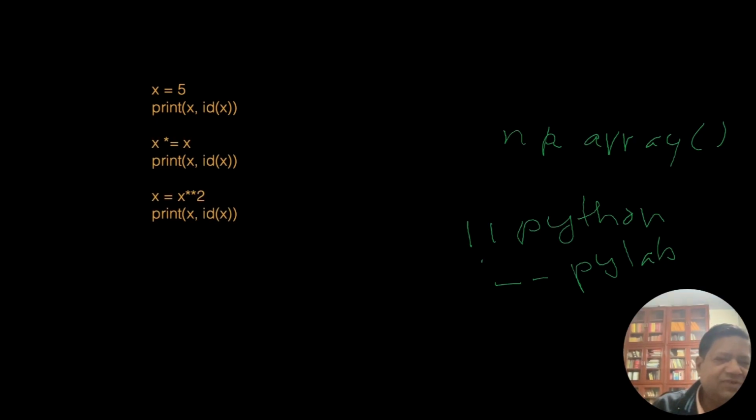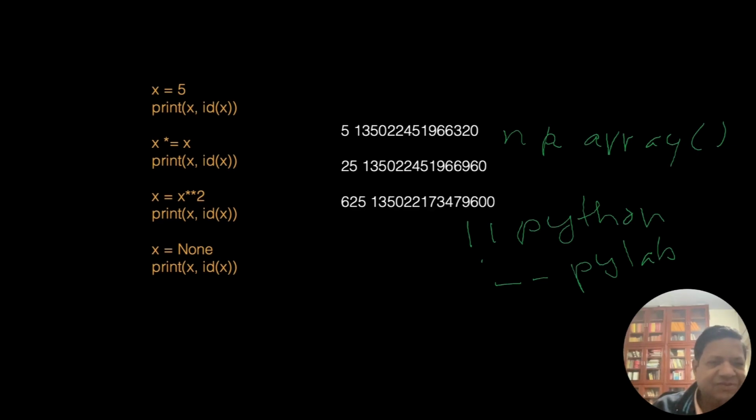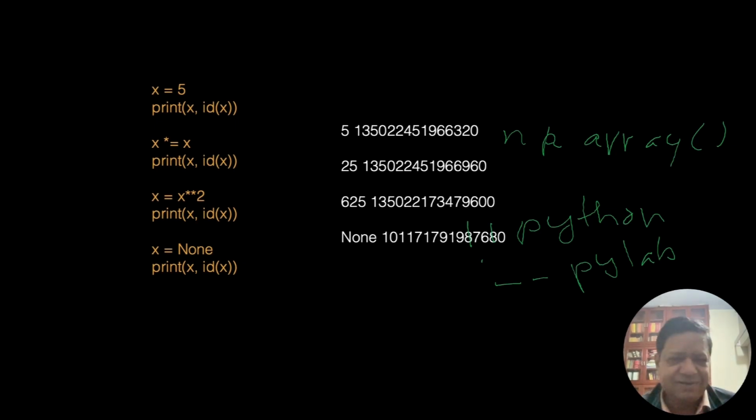So this is for squaring it. We did this before. So it's coming here. Here the ID has changed. Sorry, the ID is not changed here. So here the ID would not change. There's something odd here, but here the ID would change. By the way, there's one important thing, which is None. None means x is pointing to an empty object. There was no object, it's just pointing to an empty object. So it's also a useful thing sometimes.